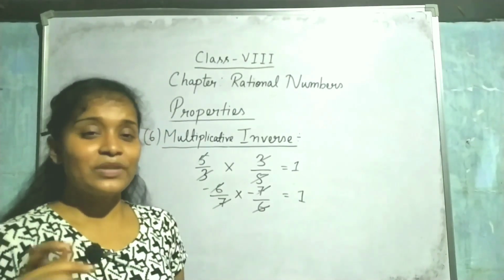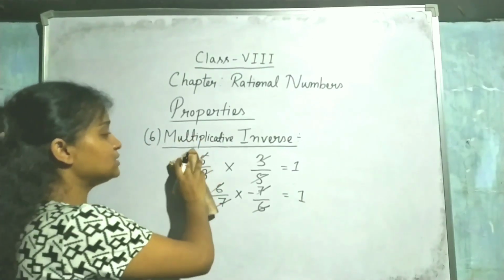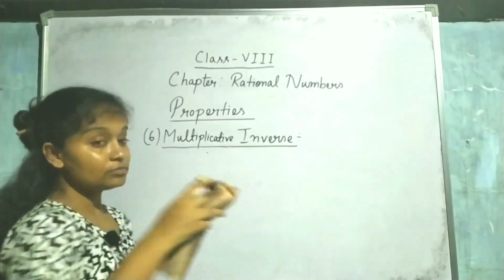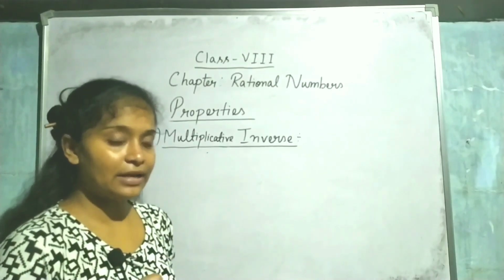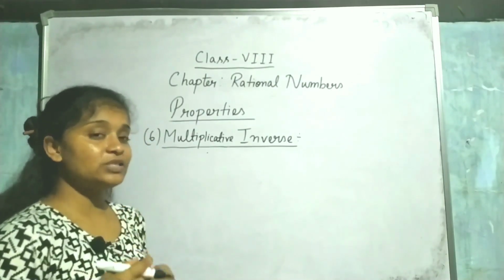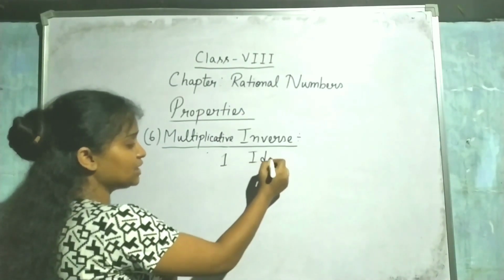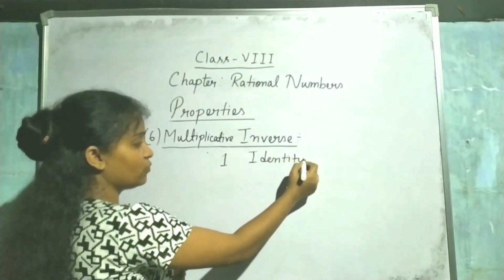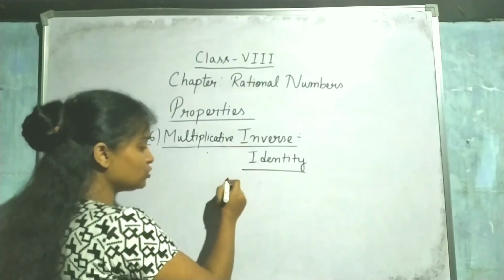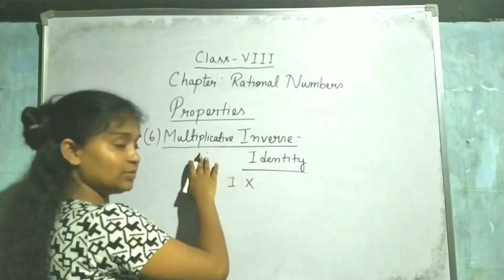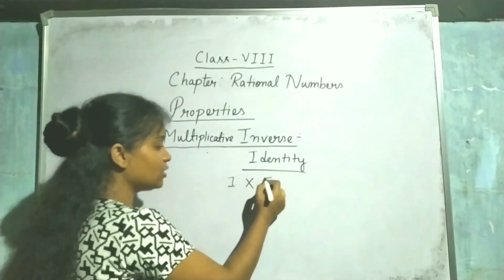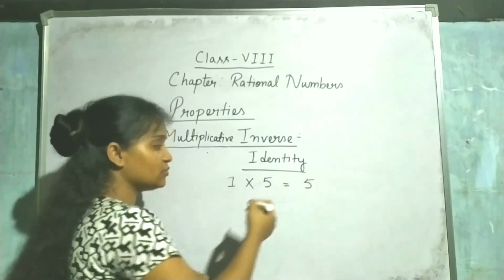Now do you know what we mean by multiplicative identity? Like additive identity, there is a multiplicative identity, and 1 is known as the multiplicative identity. Why? Whatever number you multiply with 1, that same number will come as the answer.